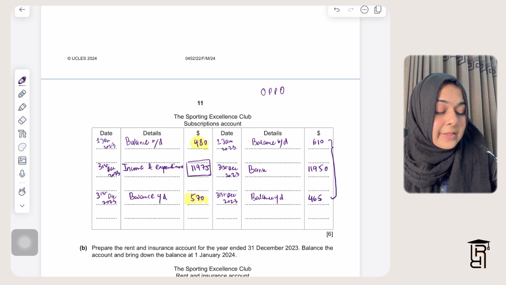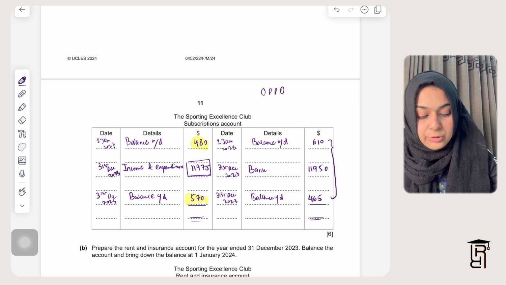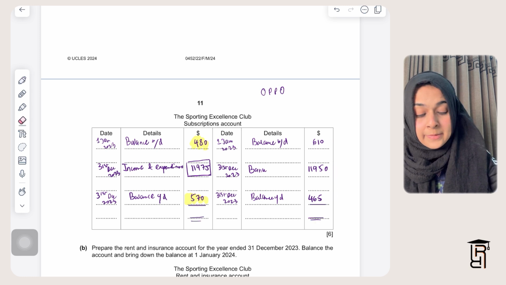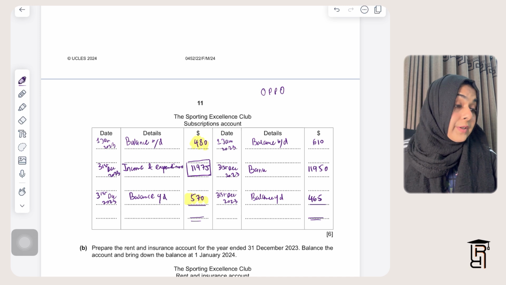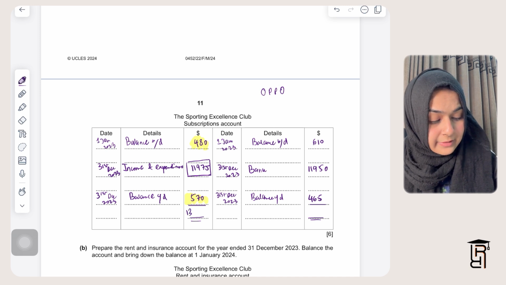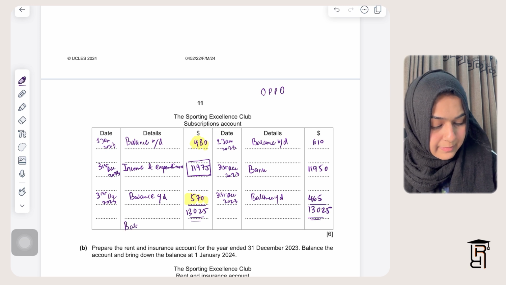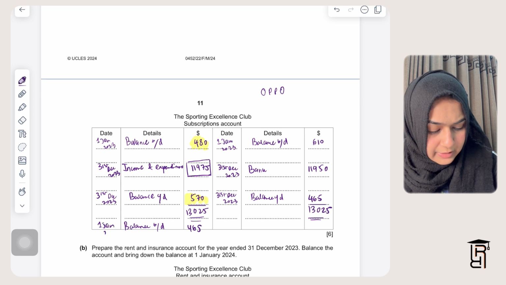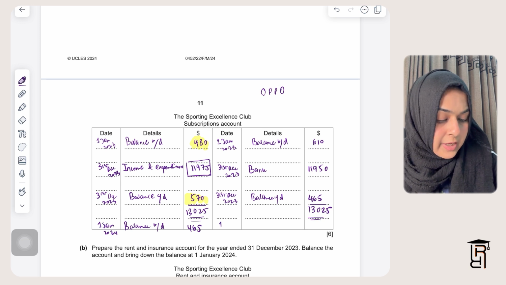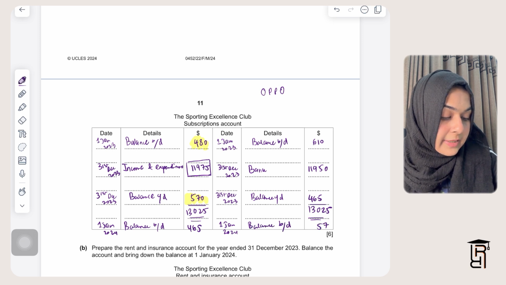Because also it is very important whenever they're asking you to prepare a T account, right? So you need to total the account and bring down the balances, because that is part of the requirement of the question. I'll write here 13,025 on both sides, 13,025. This balance carried down will become my balance brought down. I'll write here balance brought down. I'll write here 465. This will be 1st January 2024. I'll write again here 1st January 2024. I'll write here balance brought down, and I will write here 570.